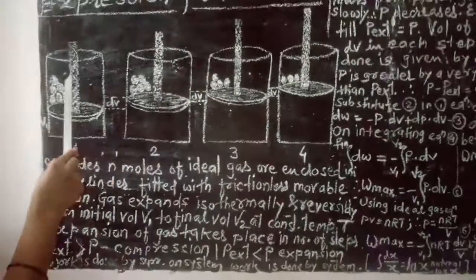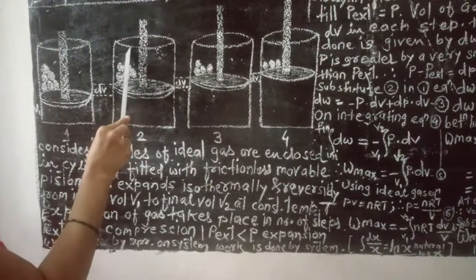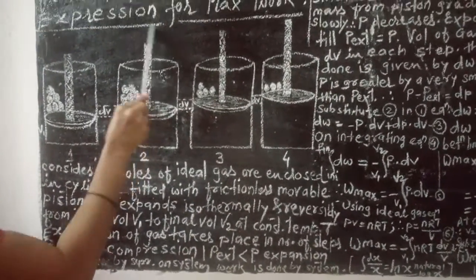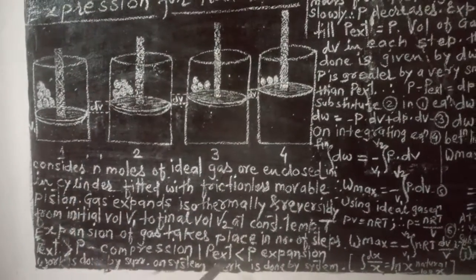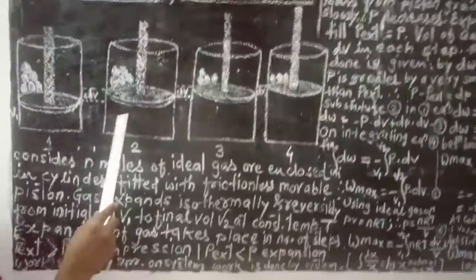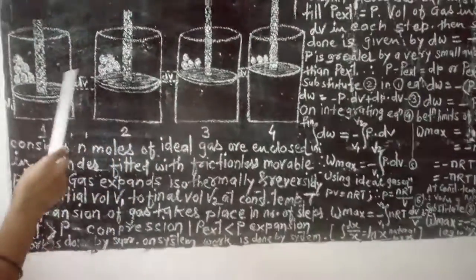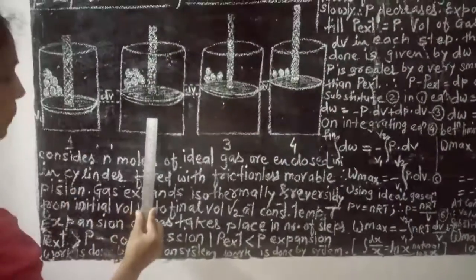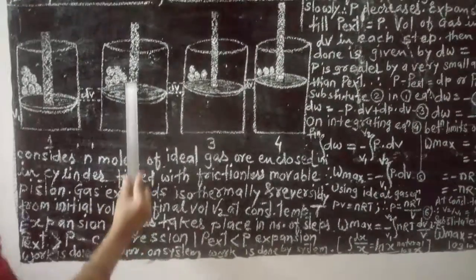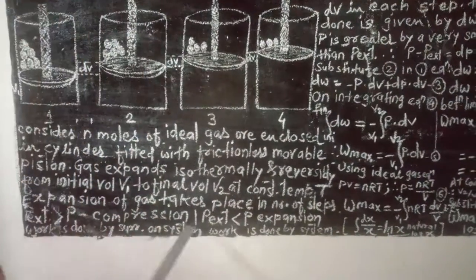If you reduce the weight from the piston, then the pressure P external surrounding the piston becomes less than P, the pressure acting on the gas, and the piston moves in the upward direction.